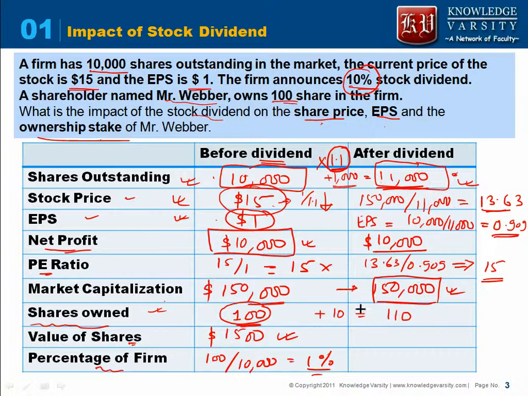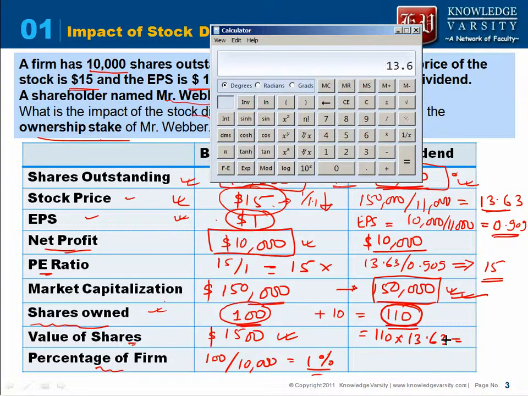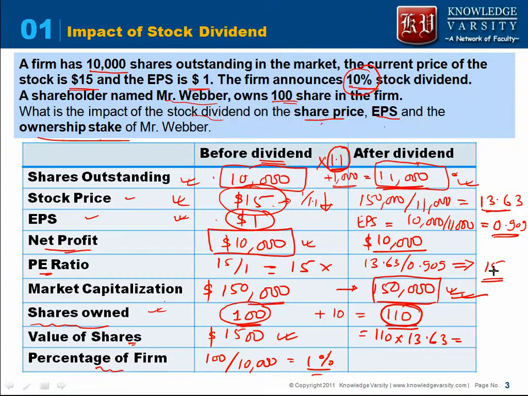Now, how much is the market capitalization? We have seen it should remain the same. Shares owned has increased. How much will be the value of the shares? 110 into 13.63 comes to 1499, so it will be $1500 because of rounding.